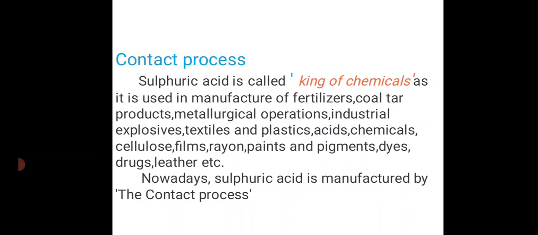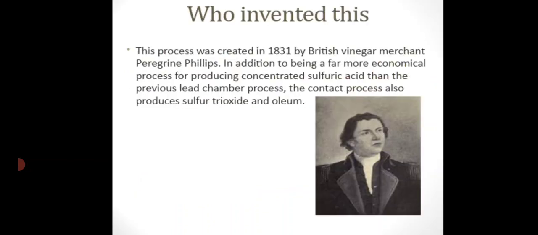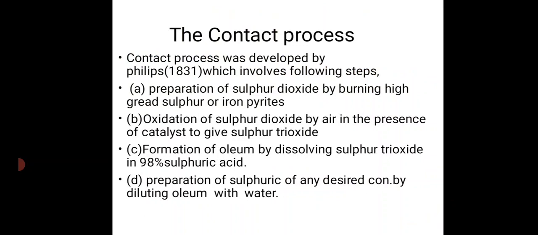Nowadays, sulfuric acid is manufactured by the contact process. Who invented this process? This process was created in 1831 by British vinegar merchant Peregrine Phillips. In addition to being a far more economical process for producing concentrated sulfuric acid than the previous lead chamber process, the contact process also produced sulfur trioxide and oleum. The contact process was developed by Phillips in 1831, which involves the following steps.